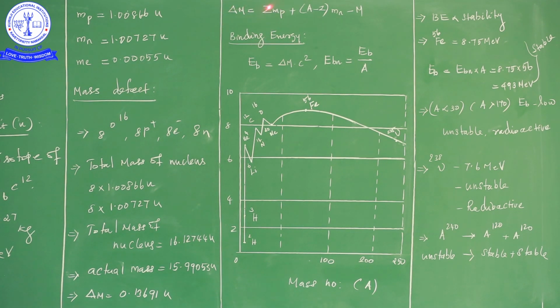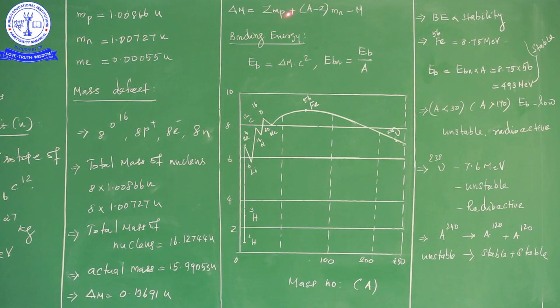Z is the atomic number. mp is the mass of the proton. A minus Z is the number of neutrons in the nucleus; you already know this formula, I hope. Here mn is the mass of the neutron. Capital M is the actual mass of the nucleus obtained from the experimental method. By using the spectroscopy method, we can calculate the actual mass of the nucleus.